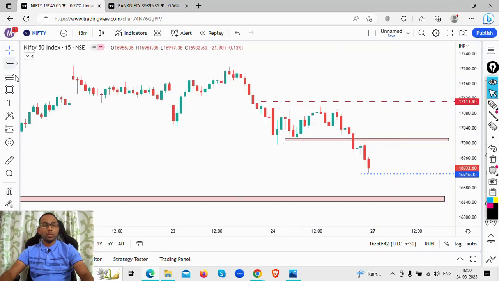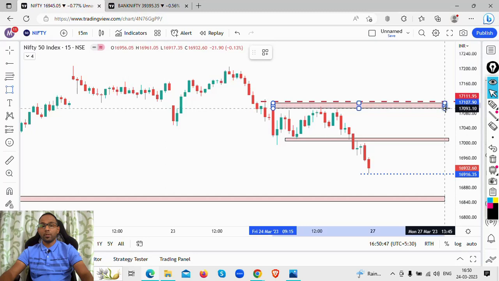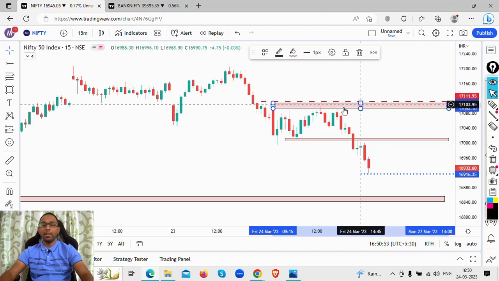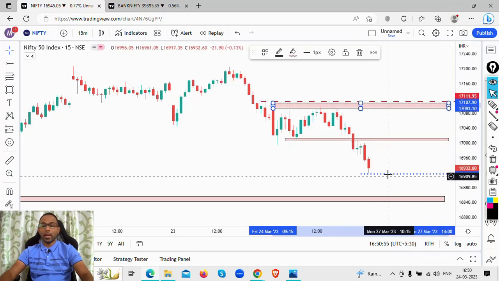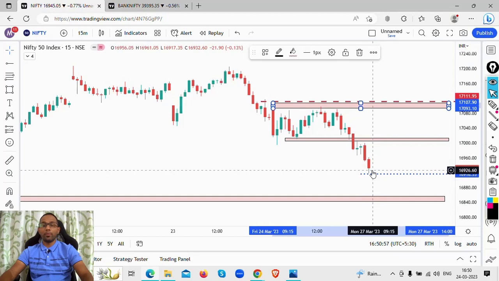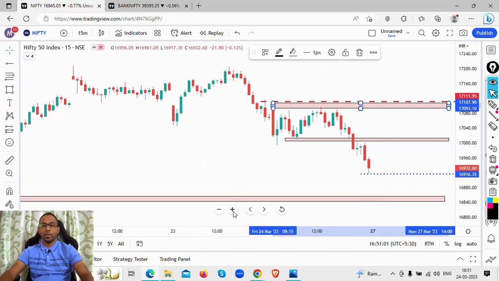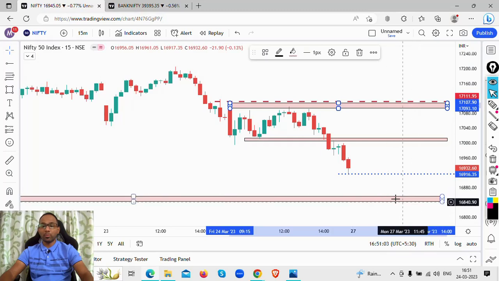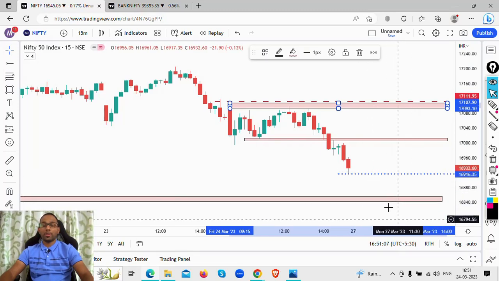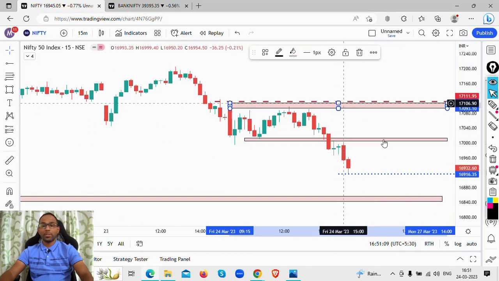So these are your resistance. This is clearly a resistance zone for today's high, and 17,090 to 17,150, the 17,110 level, is going to be another resistance zone, and this level is the day's low. So we'll have to wait and watch what's going to happen in the Monday session. This is your main support zone. If this main support does not hold, it's going to come crashing down further.